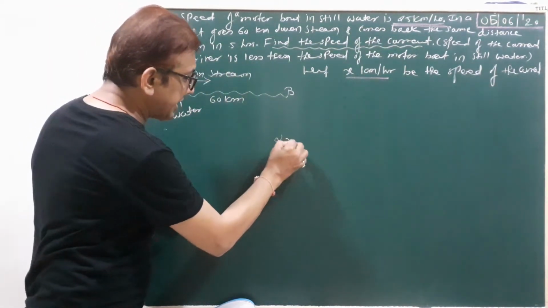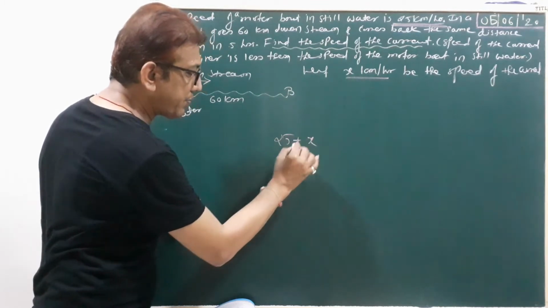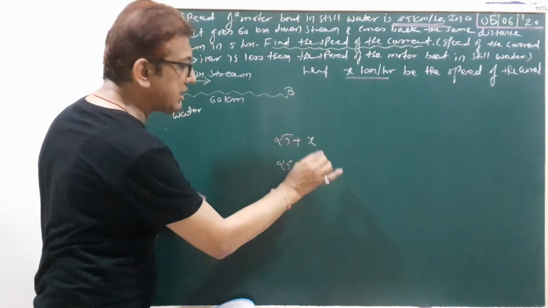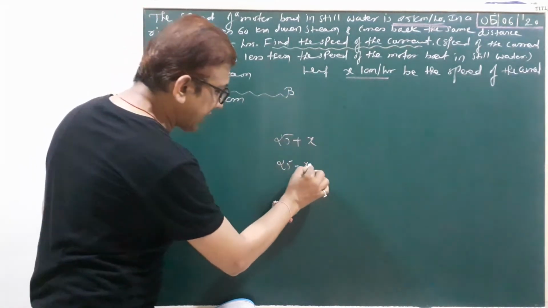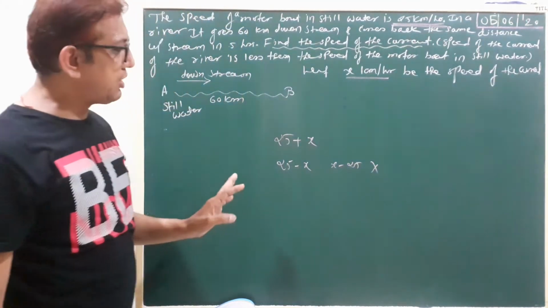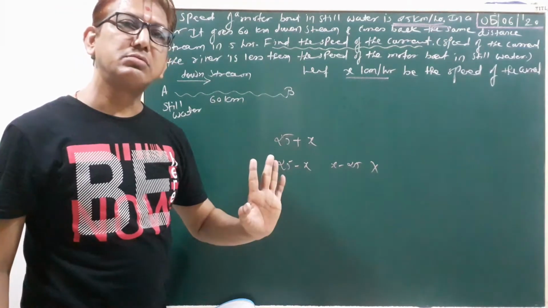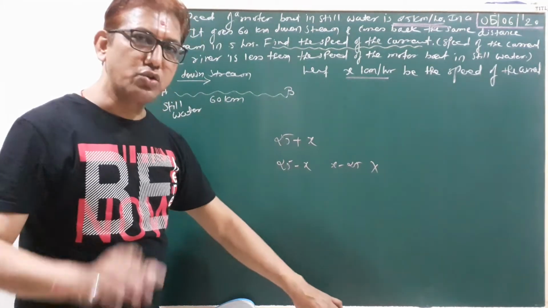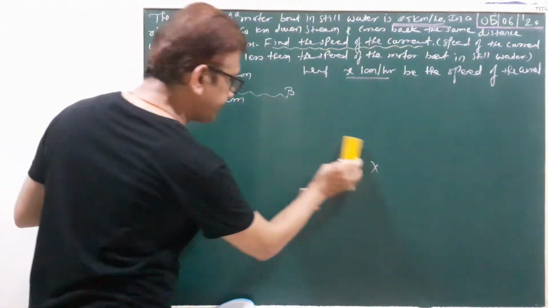So downstream is 25 plus x and upstream is 25 minus x. If you write x minus 25, then the sum will be wrong and your answer will be negative. So be careful.